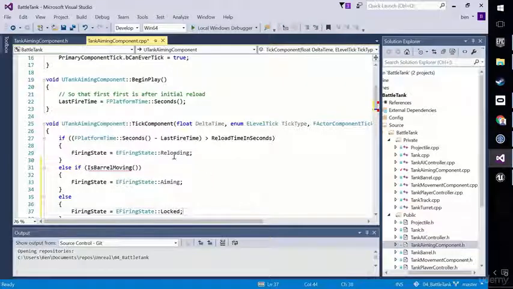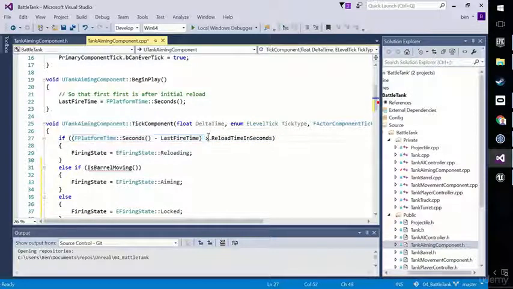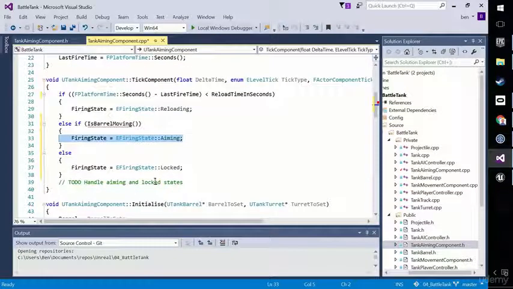So we're saying that reloading, oh look, there's an error here, the platform time minus the last fire time needs to be less than the reload time in seconds in order for us to be in a state of reloading. That overrides everything else. If that's not the case, then we ask the question, is the barrel moving? If the barrel's moving, well, then we're in an aiming state. We're free to fire, but we're in an aiming state. Otherwise, we're in the lock state.